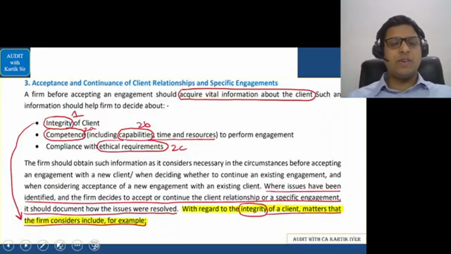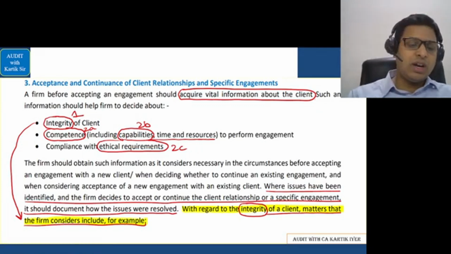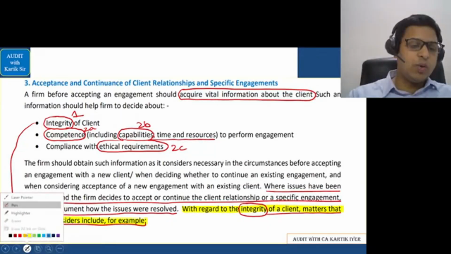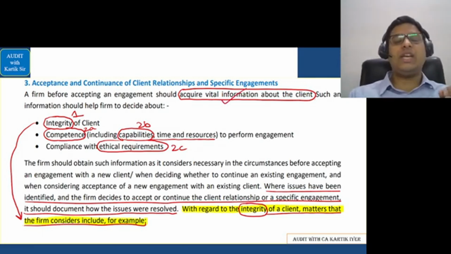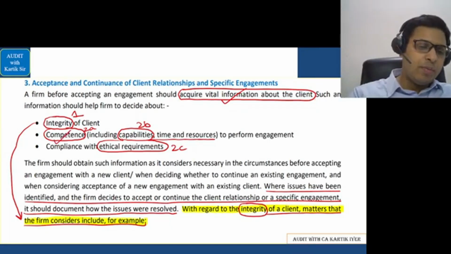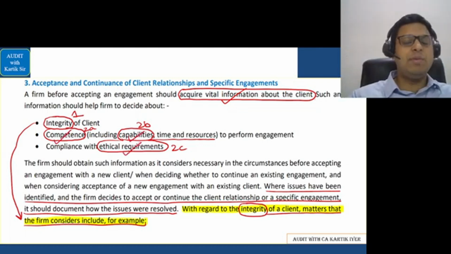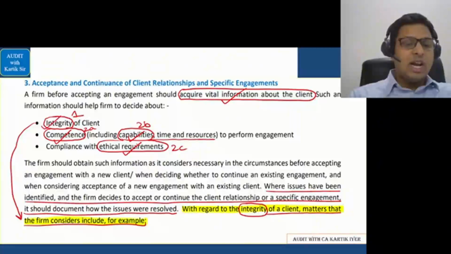Okay, let's go further. Acceptance and continuance of client relationship is here. So auditor should acquire important information regarding the client while doing the audit work, becomes very important. For this, the auditor should first check his own ability regarding three things. He should have competence, he should have capability, and whether he will be able to comply with the ethical requirements. Second thing we should check is the integrity of the client. For checking the integrity of the